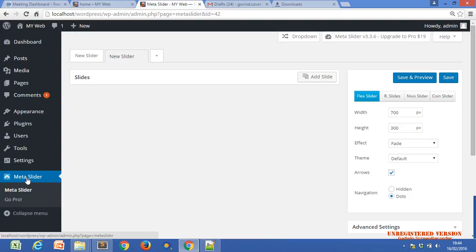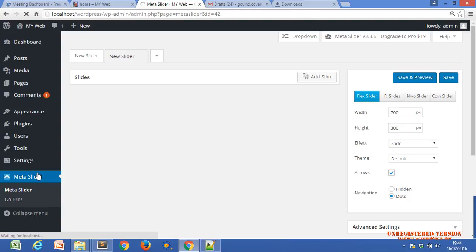Because by default in our admin panel there is no meta slider option. Because we installed a plugin named meta slider. That's why we are getting this option in our dashboard.